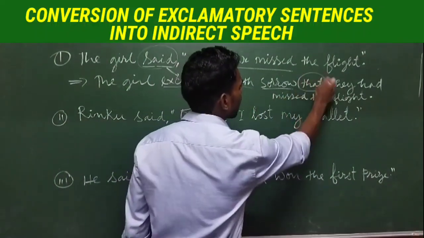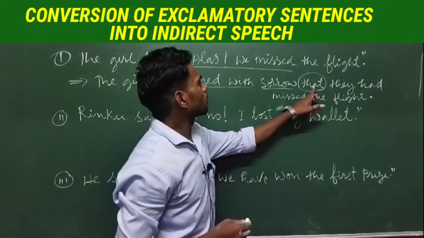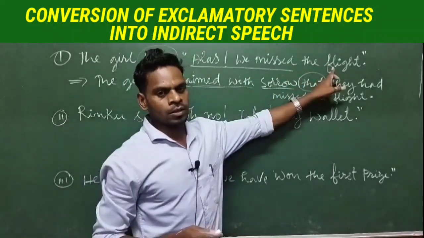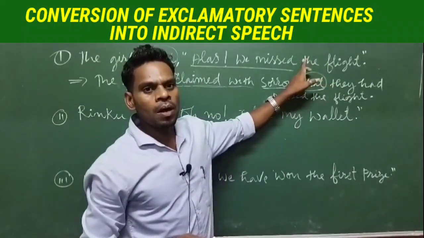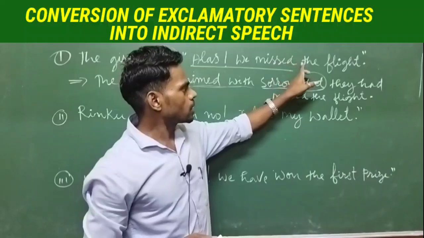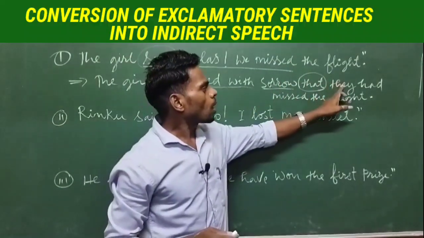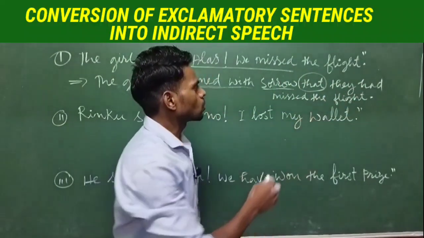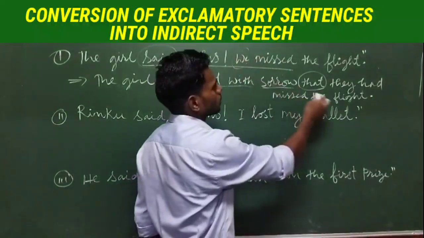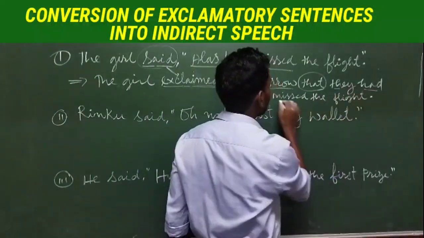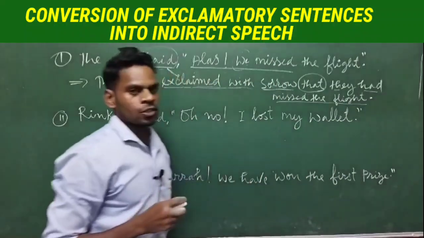Then the conjunction that is needed. Then "we missed the flight" is in simple past tense, and simple past tense changes into past perfect tense. So it changes into "they had missed the flight."